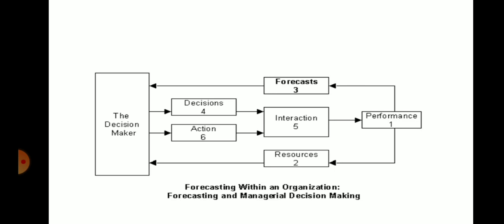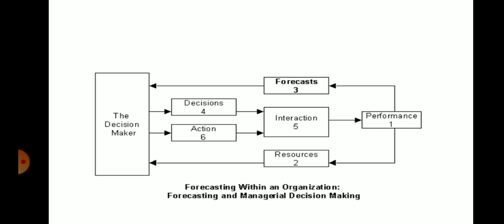Once the decision maker takes some decision, again the action has to be taken, then afterwards the interaction of decision and the performance are combined, and finally it has to be performed. See, once the performance is the output, that can go again into the reverse order. That is the meaning here.